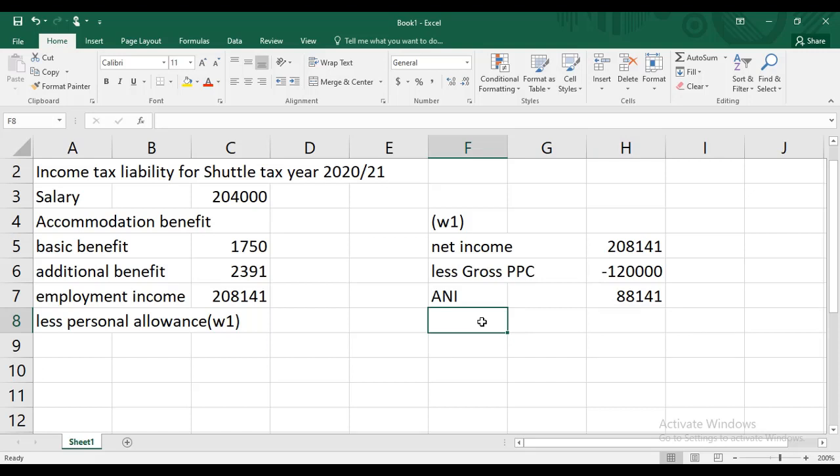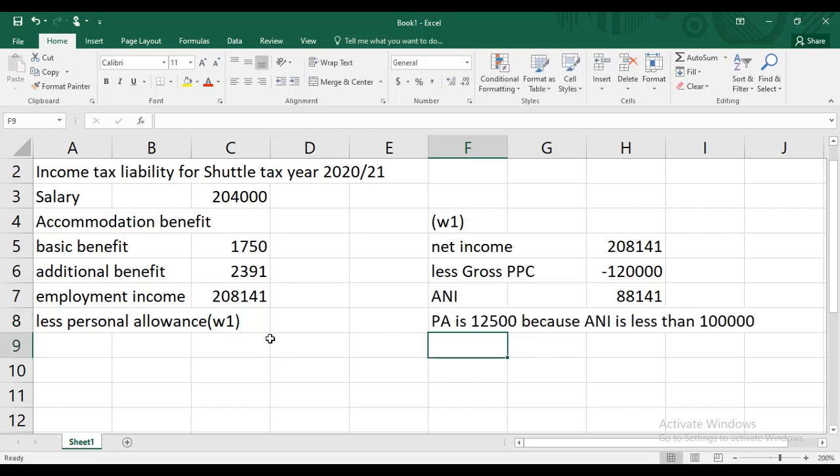Let me explain. The personal allowance is 12,500 because ANI is less than 100,000.